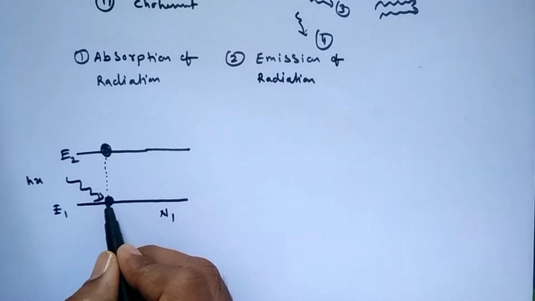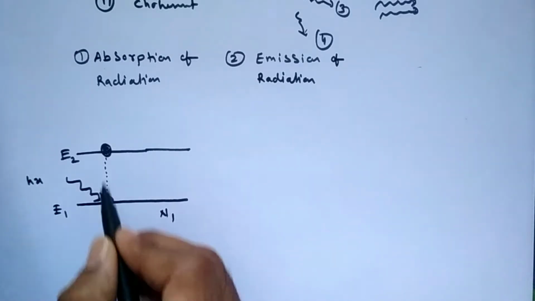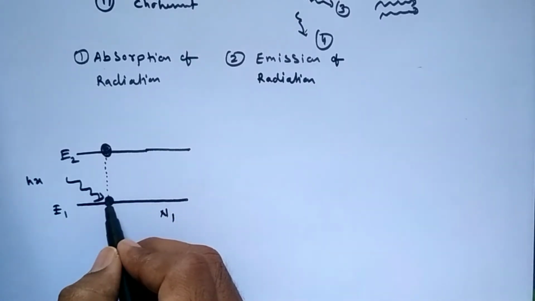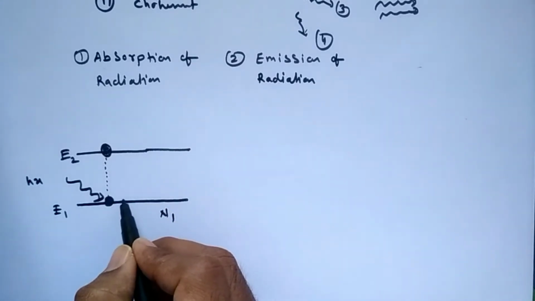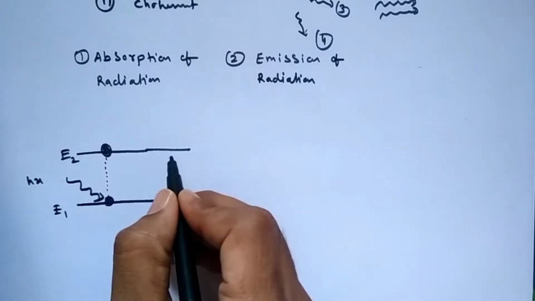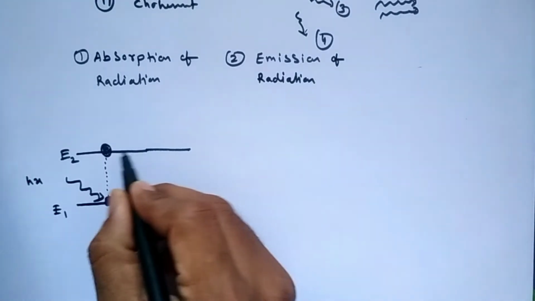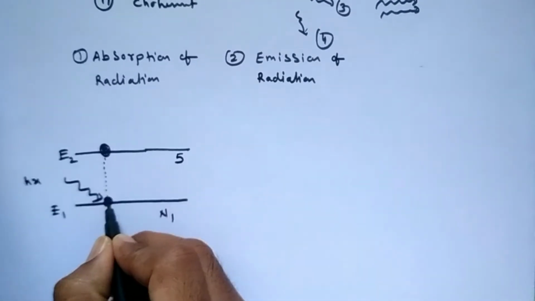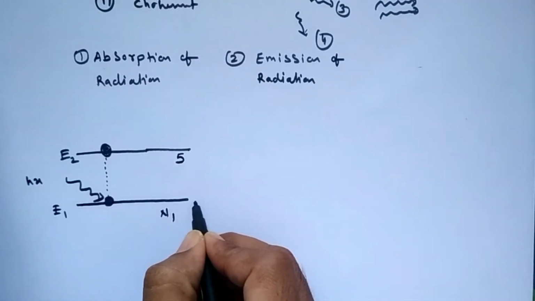Friends, when this atom jumps from energy state E1 to E2, it must have sufficient energy. Suppose you consider the energy unit of state E2 is 5 and the energy unit of state E1 is 2.